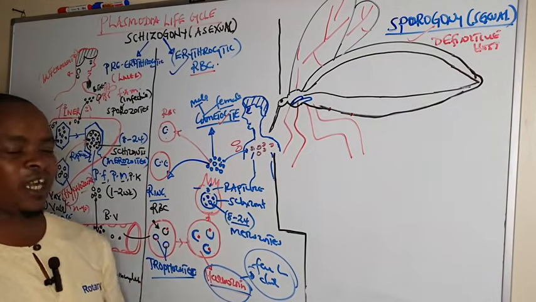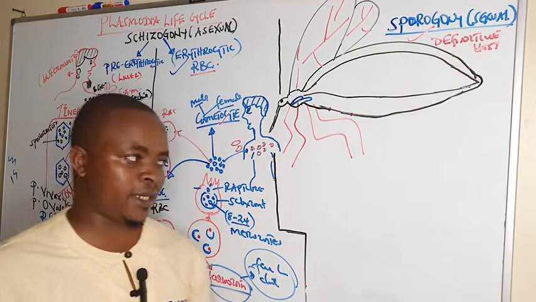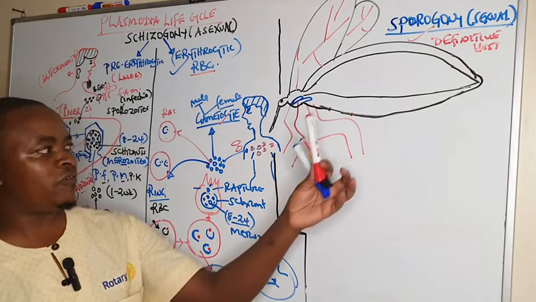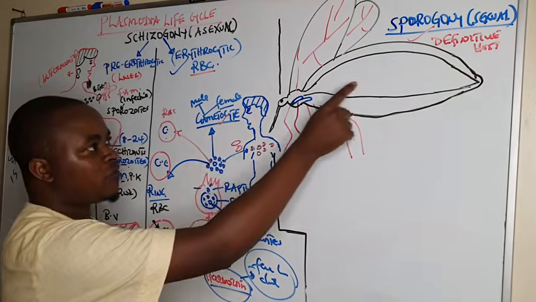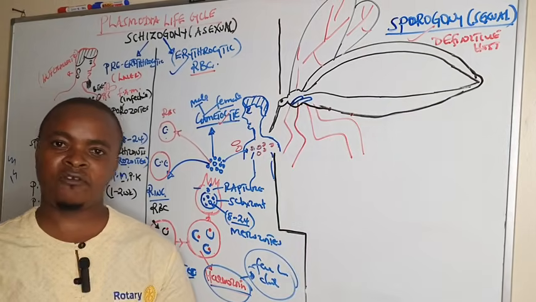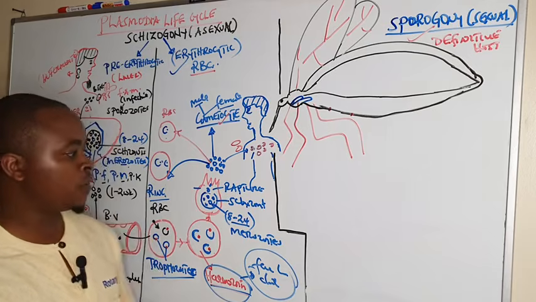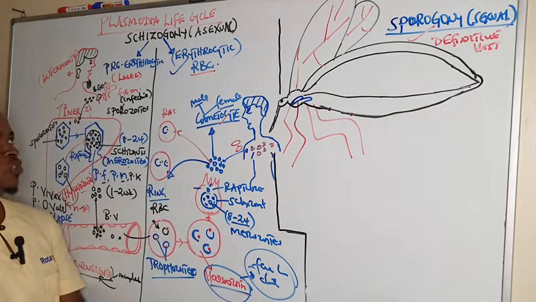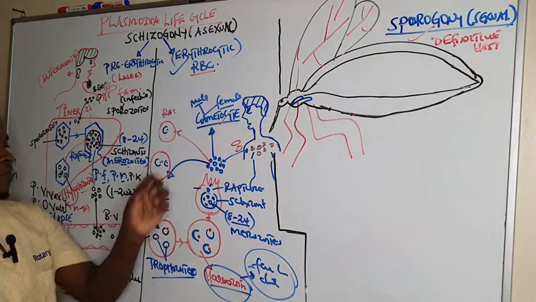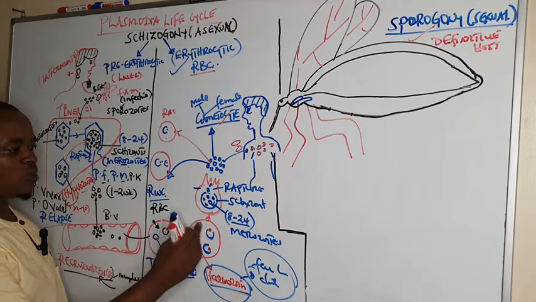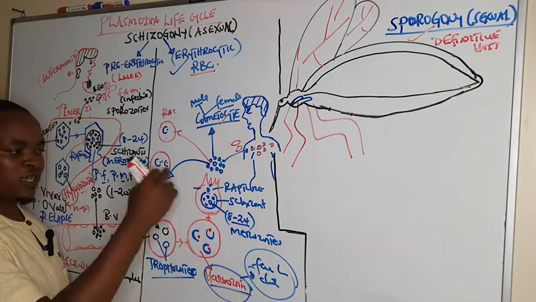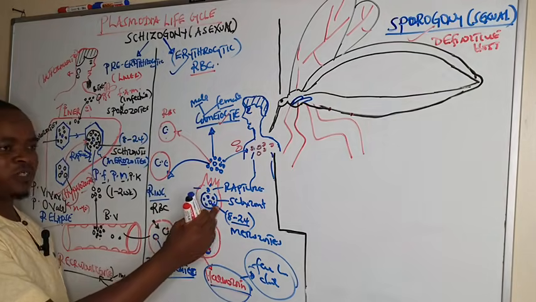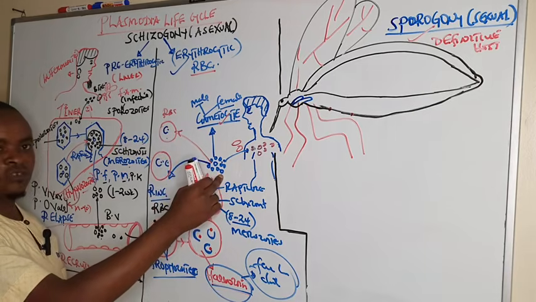Is going to take up what we call the gametocytes together with the merozoites, but the merozoites do not survive, only the gametocytes survive in the gut of the female Anopheles mosquito. So this one marks the end of erythrocytic schizogony, which occurs in the red blood cell, whereby the ring forms mature into schizonts, schizonts containing multiple merozoites. Then the red blood cell ruptures, releasing merozoites into the blood circulation.